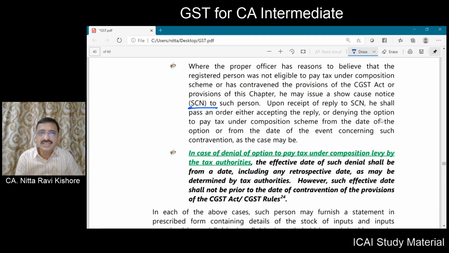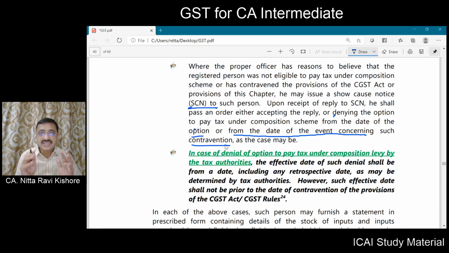If the tax authority is satisfied with the reply, then he will drop the proceedings. Nothing will happen. But if the tax authority is not satisfied with the reply, the authority will pass an order denying the option to pay tax from the date of the option or from the date of the event occurring such contravention.